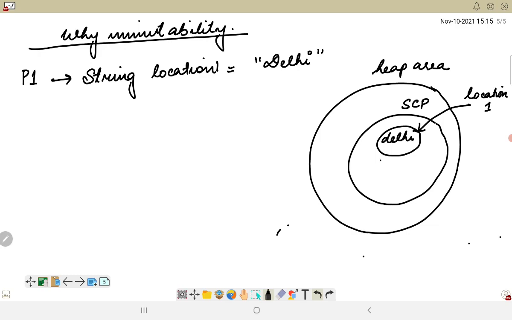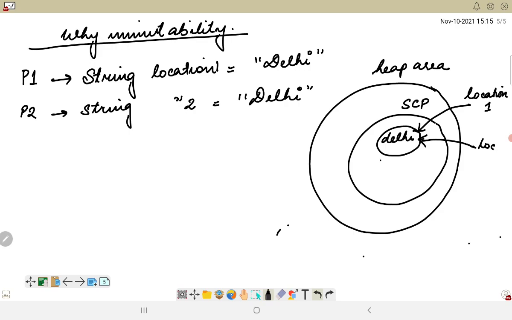Okay, similarly, now if I have another person whose location is also Delhi, what will happen? Let's say this is person 2, so location 2 would be pointing to this same object.